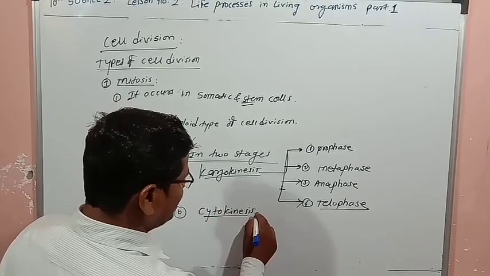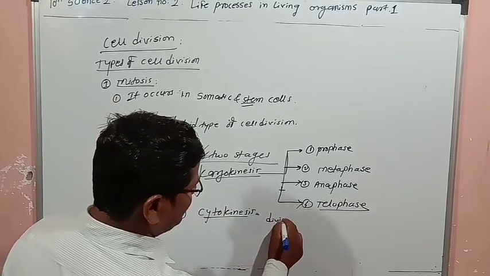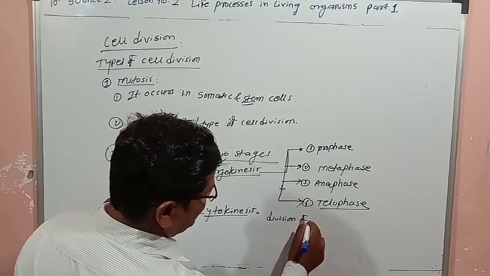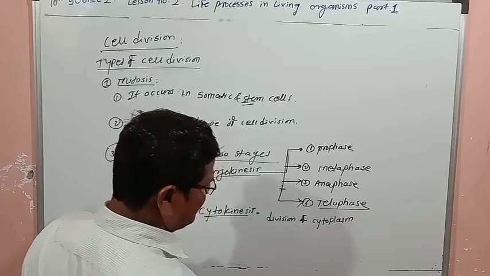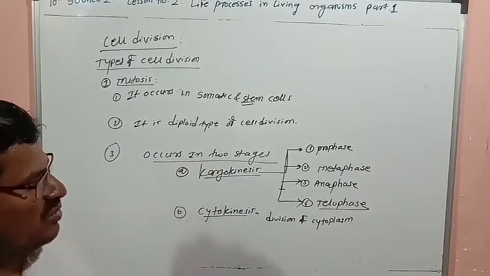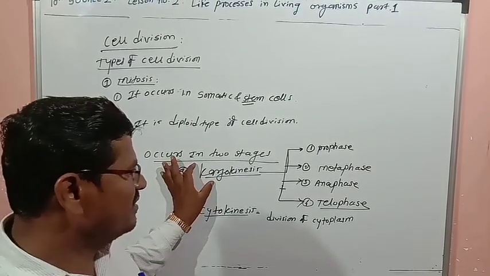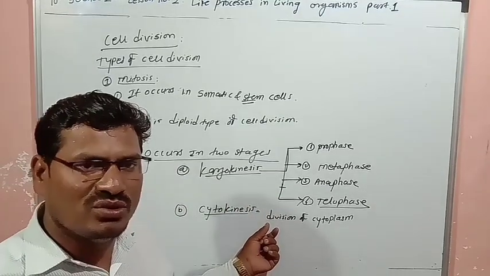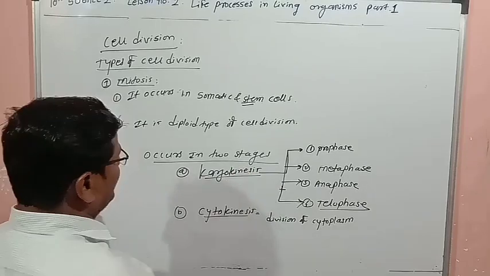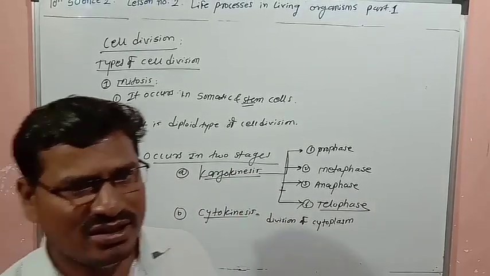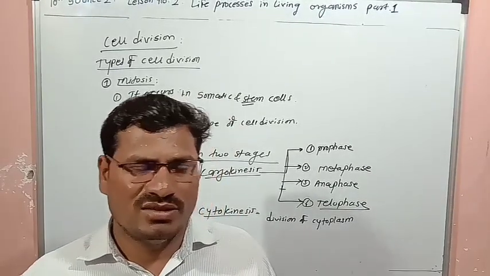Cytokinesis means division of the cytoplasm. So we are going to learn karyokinesis and cytokinesis in detail, and I will show the stages of mitosis.